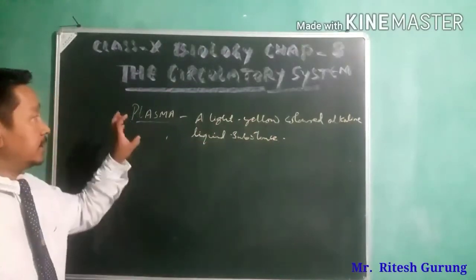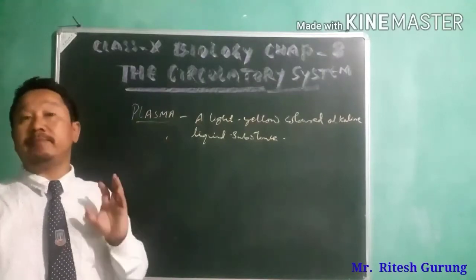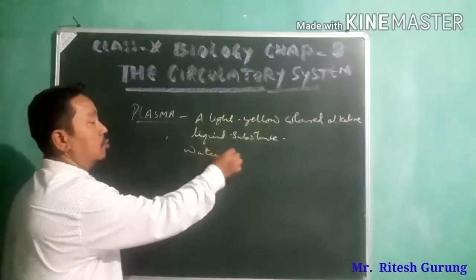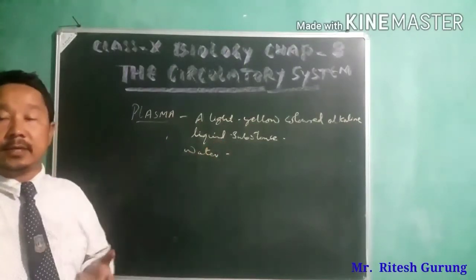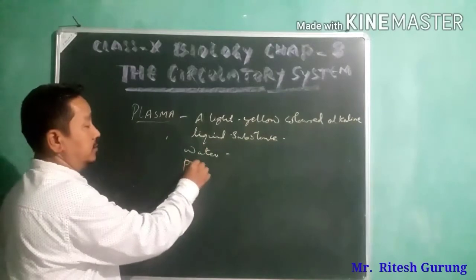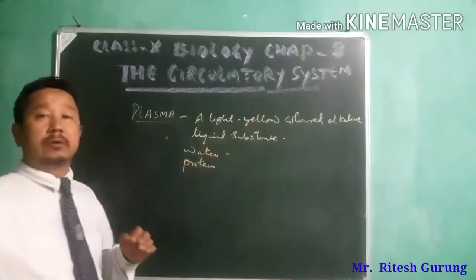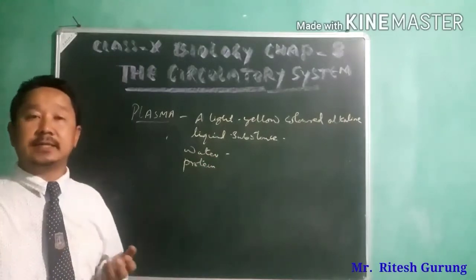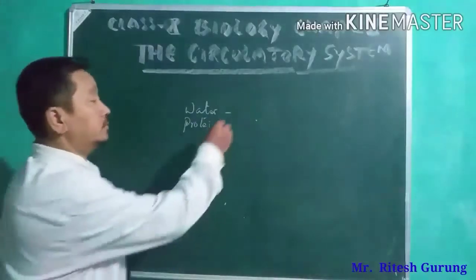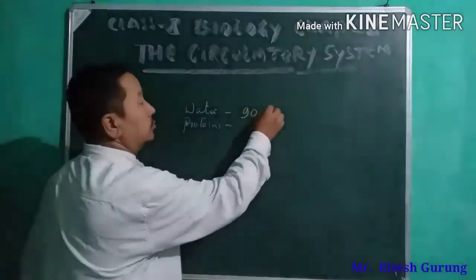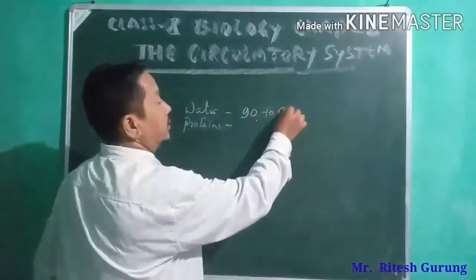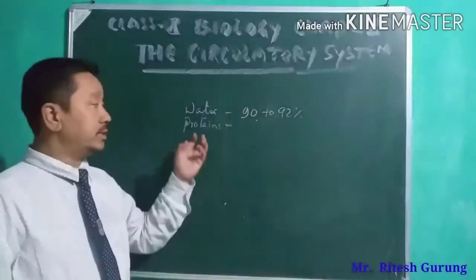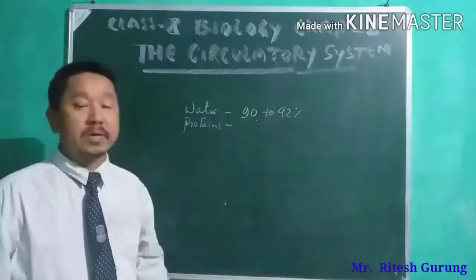It also consists of many things, like water, protein, inorganic salts. Water, you find 92% in the composition of plasma.